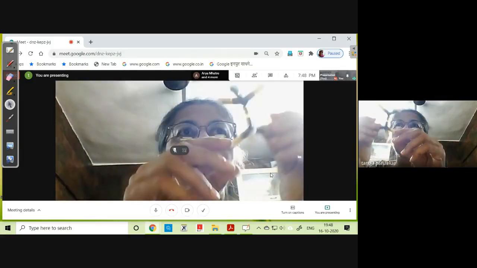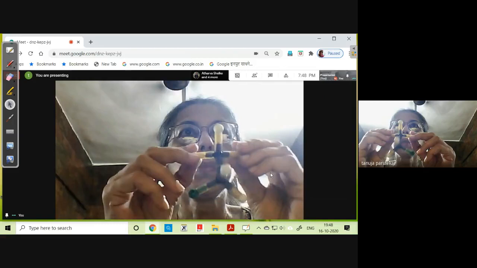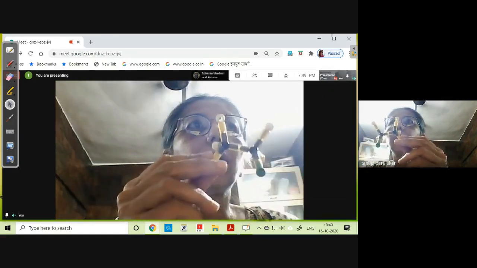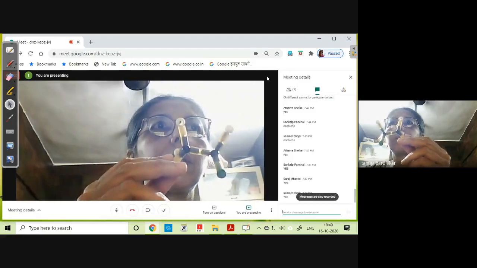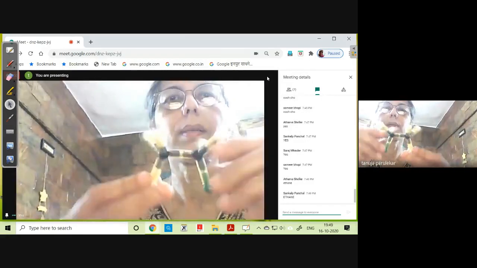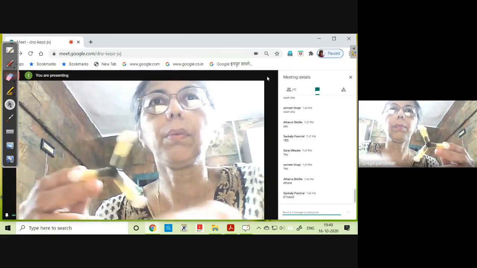Now imagine this structure. Which structure is it? Can you put it into the chat box?